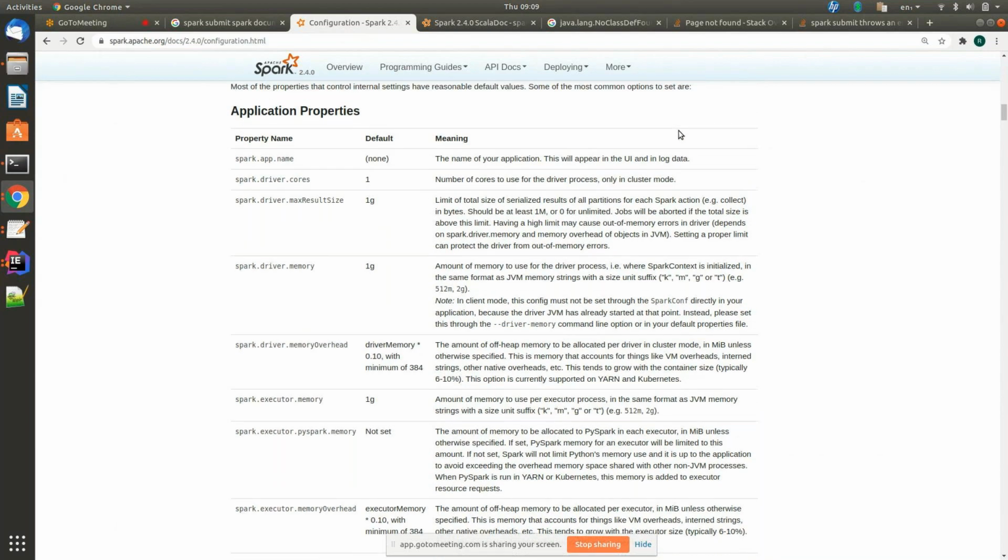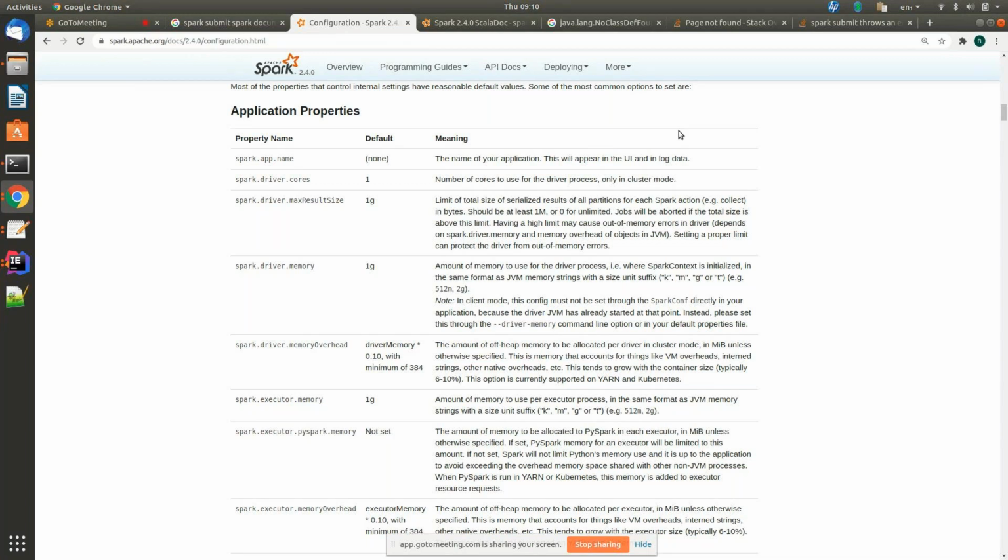Executor memory, all these parameters you can set in your Spark session itself. Try to remember, guys, this is important. People may ask in an interview to create a Spark session with a configuration. This is one of the ways. While creating a Spark session, you do .config, then give the config name in double quotes, comma, the config value in double quotes. Config name, comma, key-value pair.